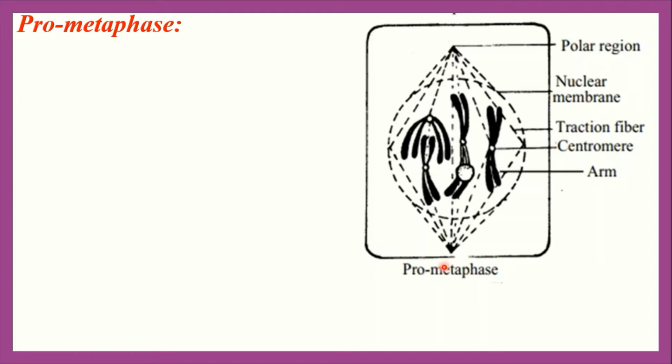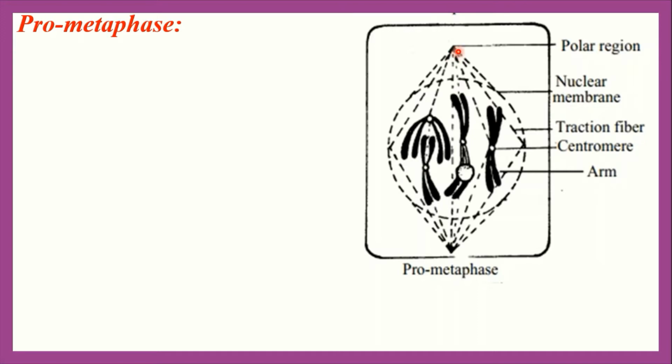The middle part of two poles is called equator. Okay everybody, the middle part of the cell is called equator. The fibers which are spread from one pole to another pole, these are called spindle fiber.